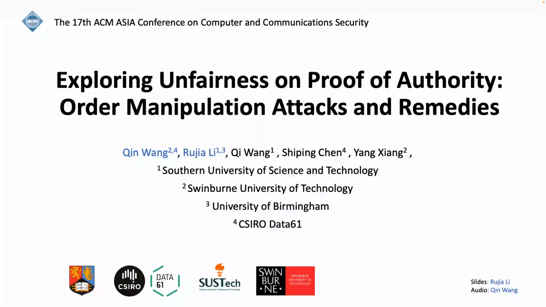Today we are going to talk about the fairness in the proof of authority protocols. In this work, we explore the order manipulation attacks with related countermeasures. We only discuss the fairness in terms of consensus level rather than other scopes.